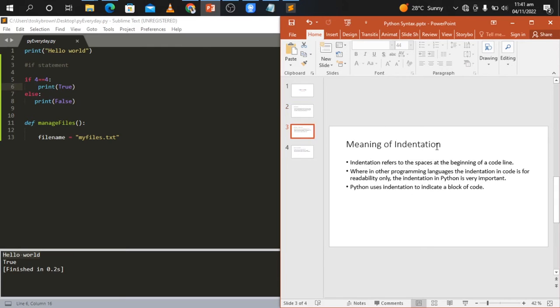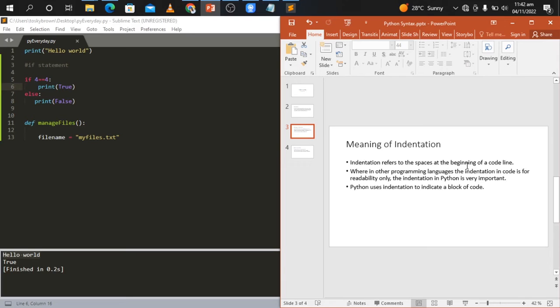So, the meaning of indentation: indentation refers to the spaces at the beginning of a line of code. In other programming languages, the indentation in code is for readability only. When they give indentation, the reason is readability, not syntax. But in Python, the indentation is also part of the syntax.